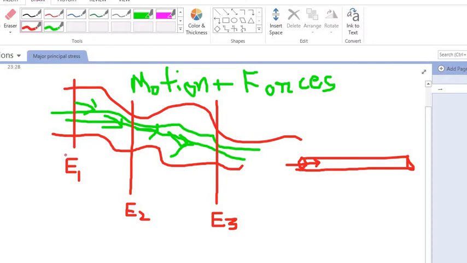According to Bernoulli, the energy E1 will be equal to energy E2, and energy E2 will be equal to energy E3, meaning there will be the same energy. This is actually Bernoulli's theorem, right? I think it will be clear to you.